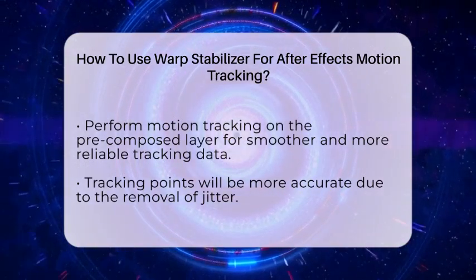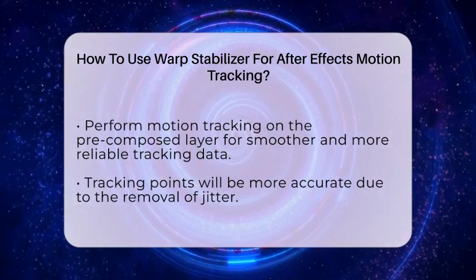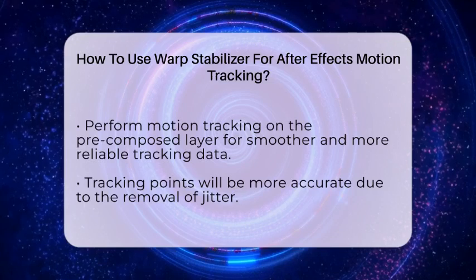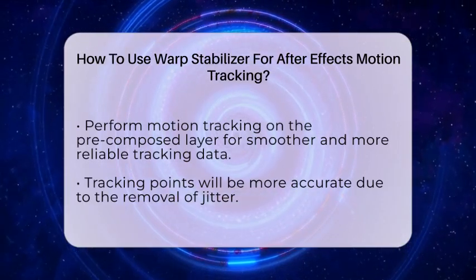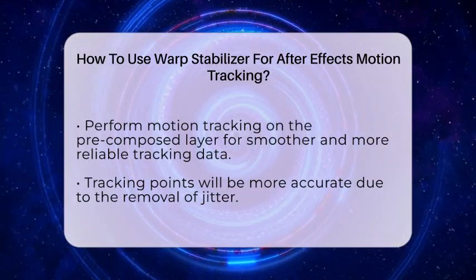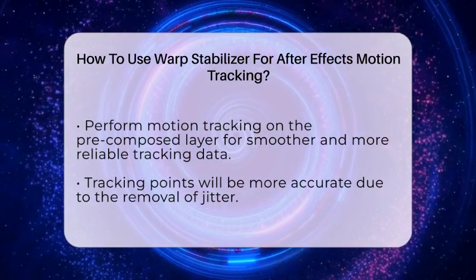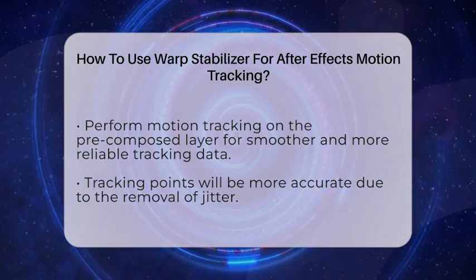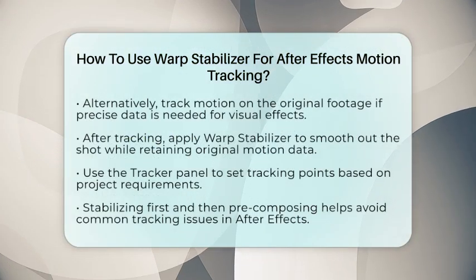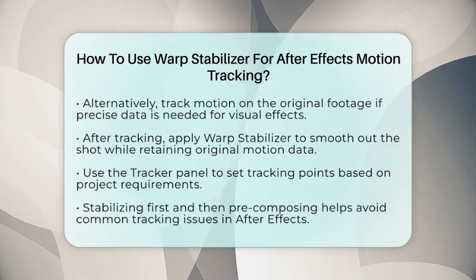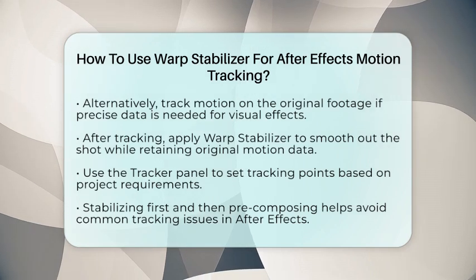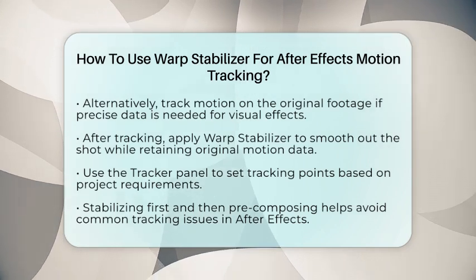Alternatively, if your project requires precise original footage data for visual effects, you can track the motion first on the original footage. After you have completed the tracking, you can then apply Warp Stabilizer to smooth out the entire shot. This method allows you to keep the original motion data intact before stabilization. When you are ready to track motion, use the Tracker panel to set tracking points. You can either track features that should remain stationary or track moving objects, depending on what your project needs.